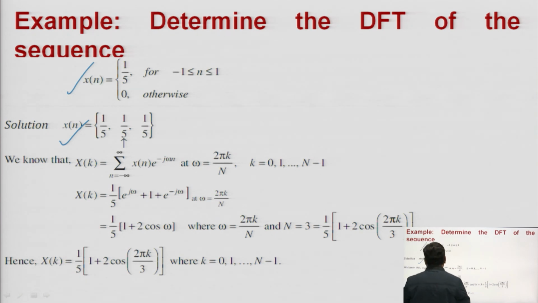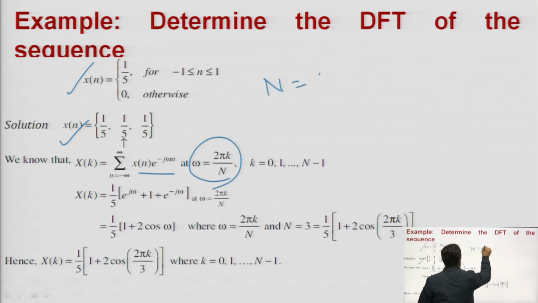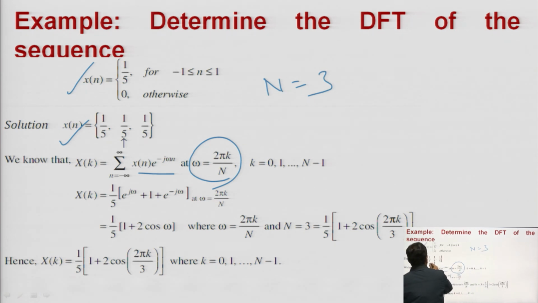Now, x of k you want to calculate here. So, the formula is the same: summation from minus infinity to plus infinity of x of n into this one, or if you put omega is equal to 2 pi k by n. So, n is equal to 3 again here, because the length of the sequence is 3, that is why we are taking n is equal to 3. Again x of k is equal to 1 upon 5 times e to the power j omega plus 1 plus e to the power minus j omega, and omega is equal to 2 pi k by n.